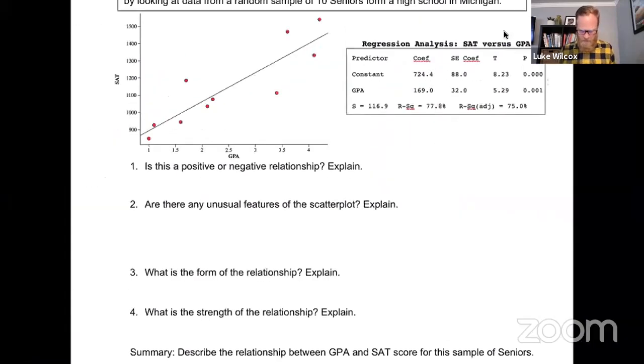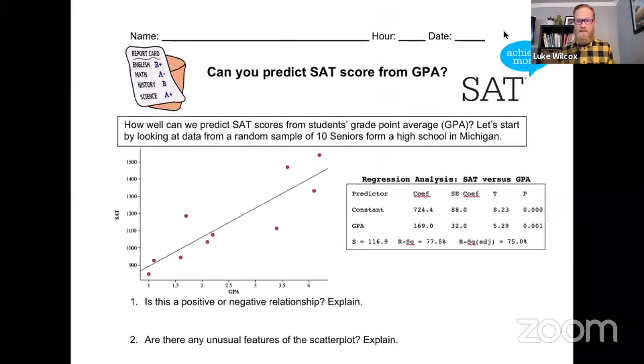And specifically, let's start with the context here, which may be one that's fairly familiar to you, and that's the SAT score. And what we're trying to do here is to predict an SAT score from a student's GPA. Most definitely, I would think that there would be some sort of a relationship between a student's GPA and how well they do on the SAT. Not an exact relationship, but at least some sort of a connection between those two. That's what we're going to investigate.